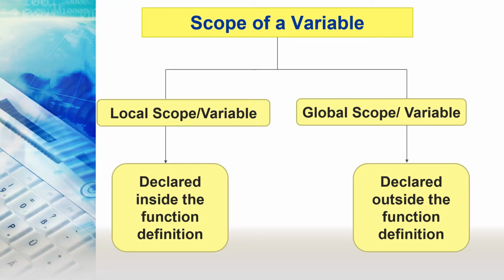Now here we have two types of scope of a variable. First is local scope, next is global scope. So what is the local scope? The variables that are declared inside the function definition, that is the local scope of a variable. And if we talk about the global scope, we can say the variables that are declared outside the function definition. Fine. So we'll understand it with the help of an example.